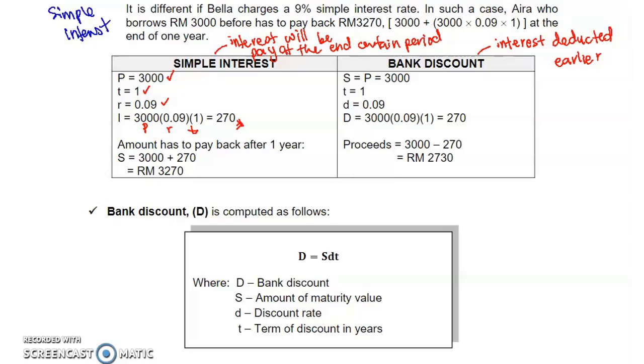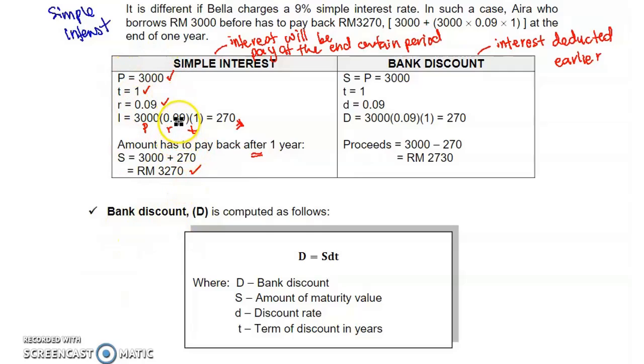So after 1 year, Vera needs to pay back more than 3,000, because of the interest of 270. The amount to pay back after 1 year is 3,270. So that is simple interest: we pay more than what we borrow.